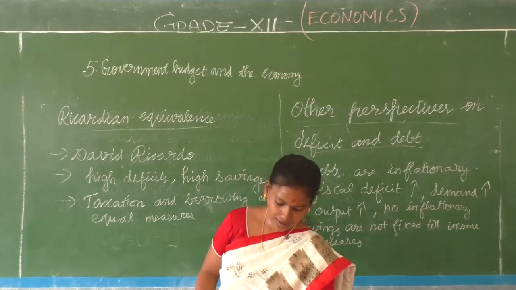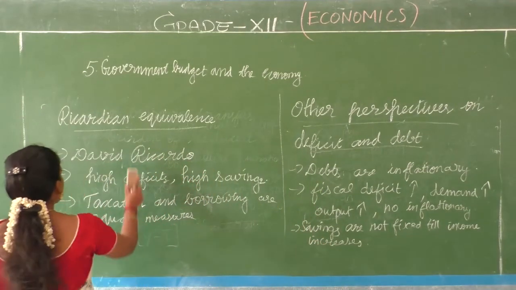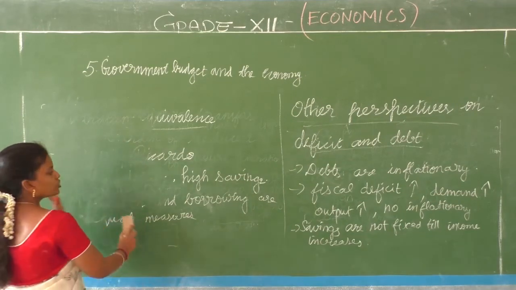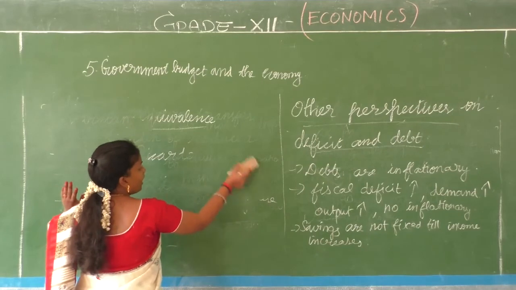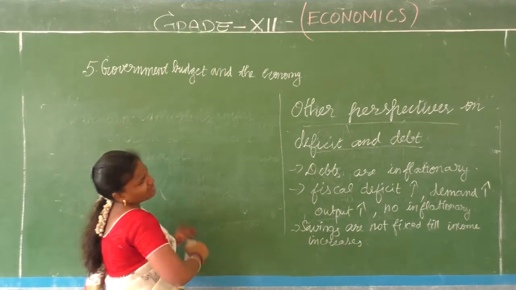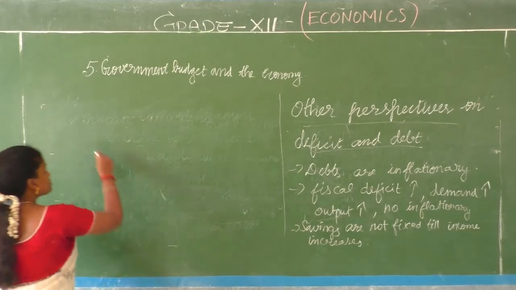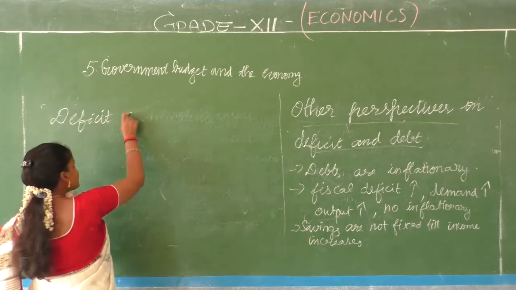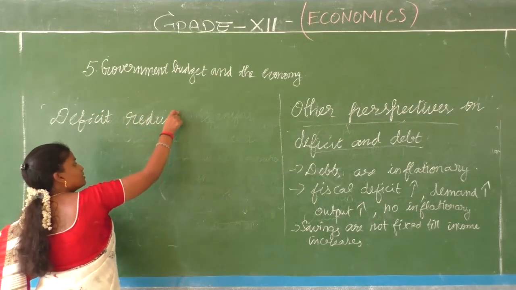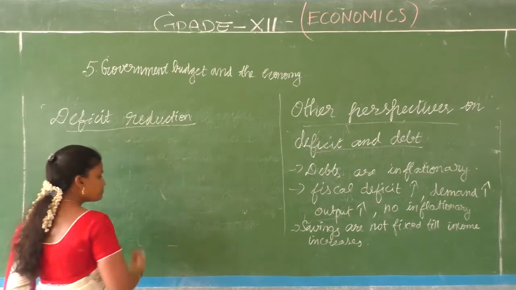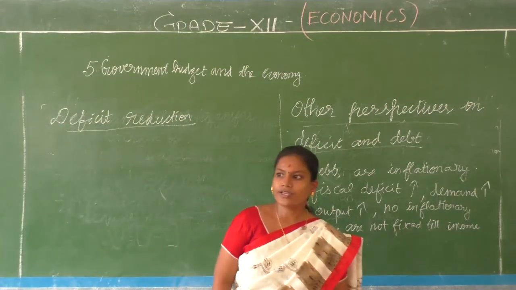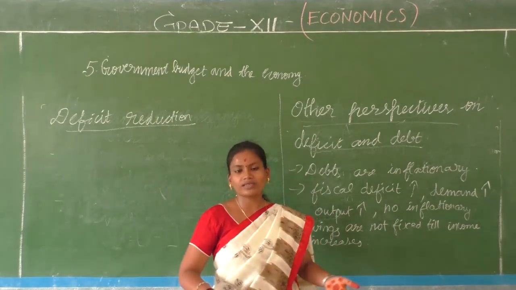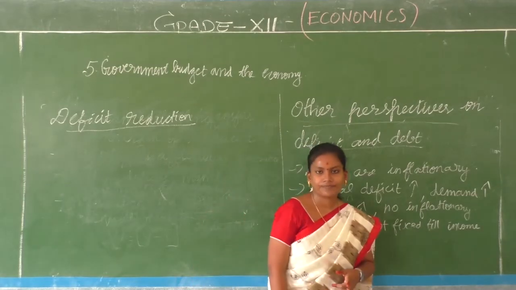The next and final topic of this chapter is deficit reduction. Deficit can be managed through borrowing, taxation and printing money. But is there any way of reducing the deficit? At least if you are trying for a balanced budget, the deficit should come down. Because the country already has some debt, and this particular financial year it should have less deficit so that it does not add to the stock of debt.